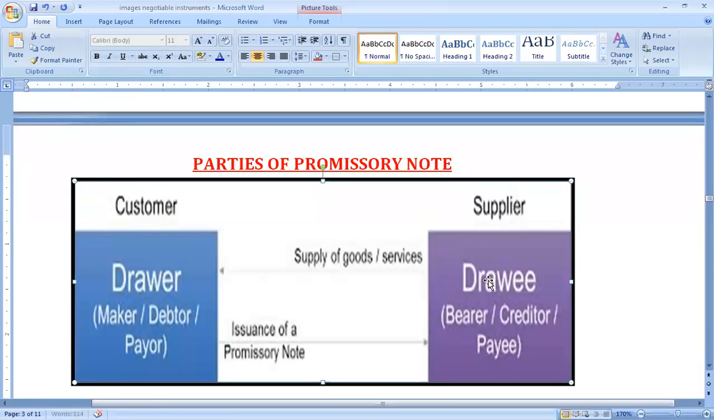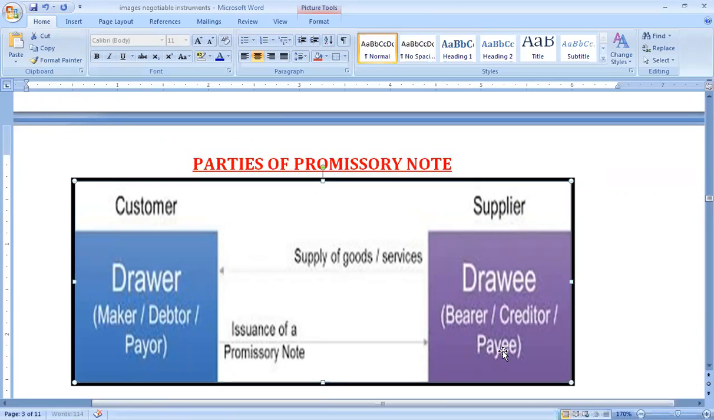So in this case, the person who is the debtor is the one who draws the instrument. And the person who is the creditor, who has to receive the money, it is drawn on that person. So basically the two parties are the maker, who is the debtor, who is the payer, and it is drawn on the creditor, who is the payee.